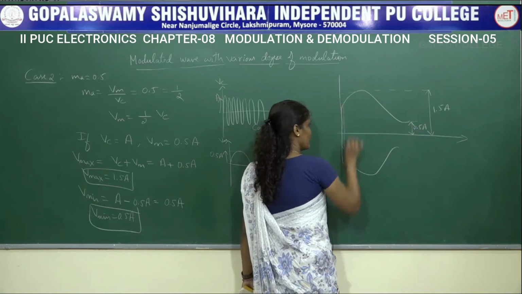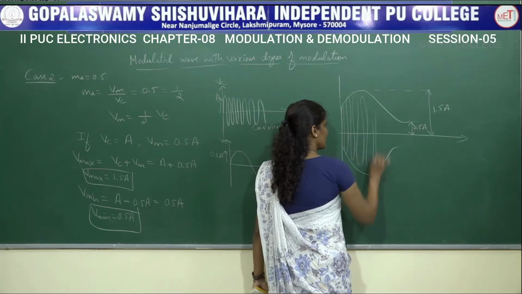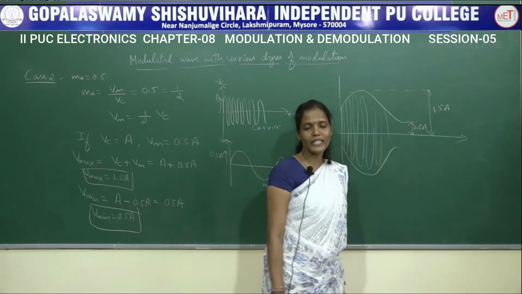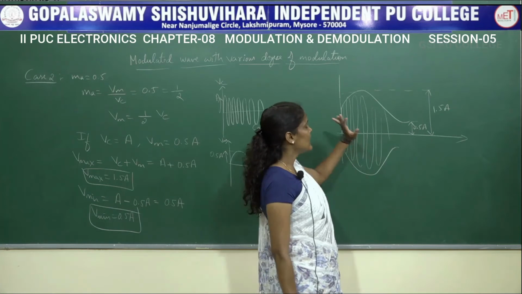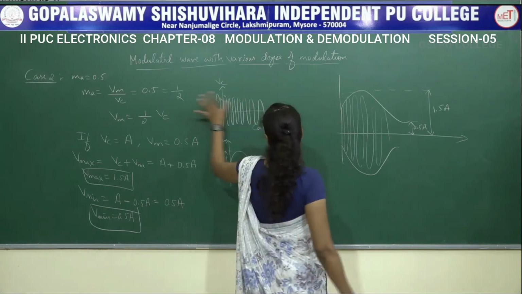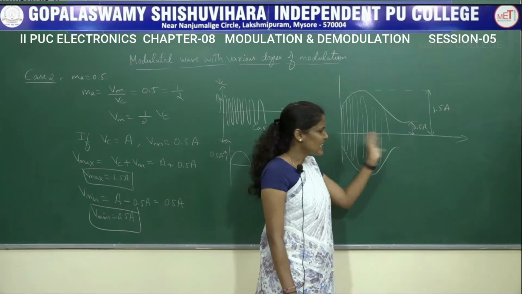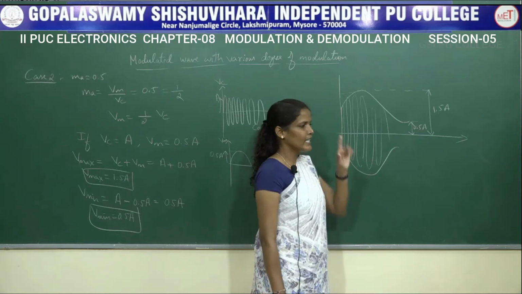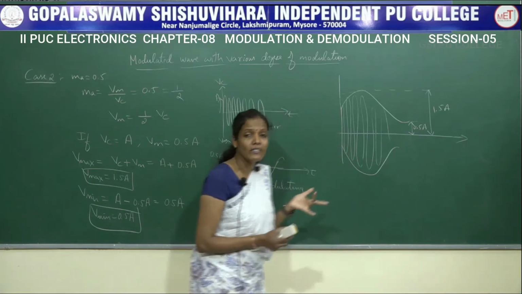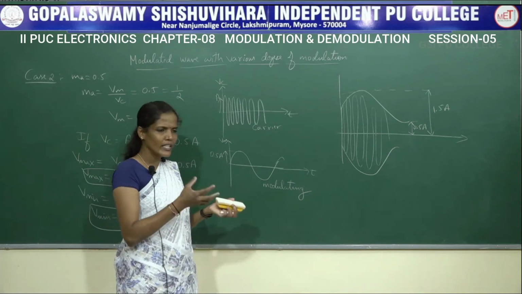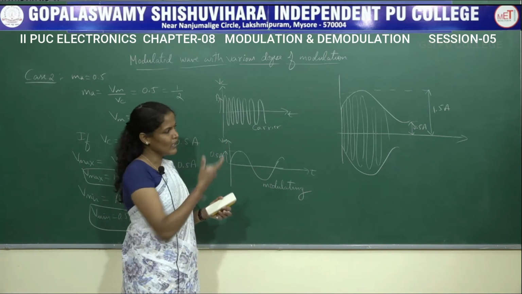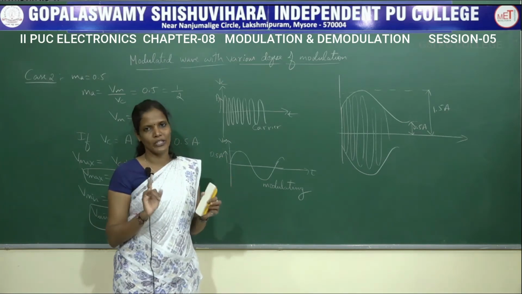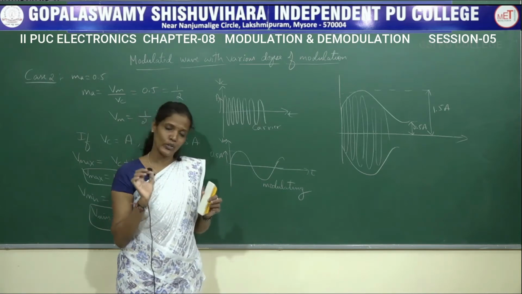So I will be getting an amplitude modulated waveform like this, whose maximum amplitude is 1.5A and minimum amplitude is 0.5A. If the signal is modulated with MA value as 0.5, none of the signal will be distorted or there will be no disturbances in the signal. Then at the receiver end we can easily recover the signal. We can easily remove the modulating signal from an amplitude modulated wave. There will be no distortions in the amplitude modulated wave when MA value is equal to 0.5.